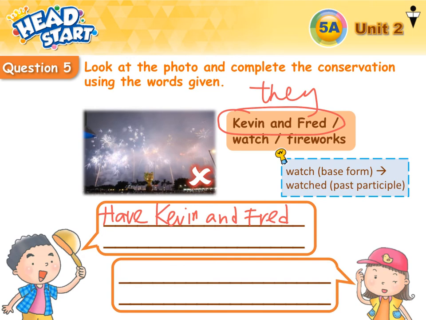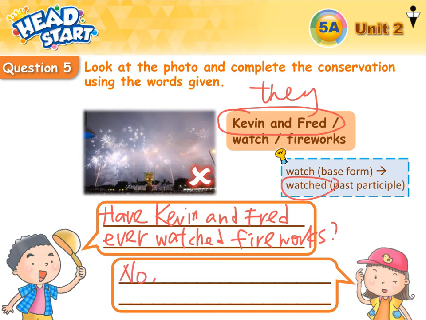Question in experience, we need to add ever. Have Kevin and Fred ever watched, in PP we add ed, watched fireworks? Question mark.